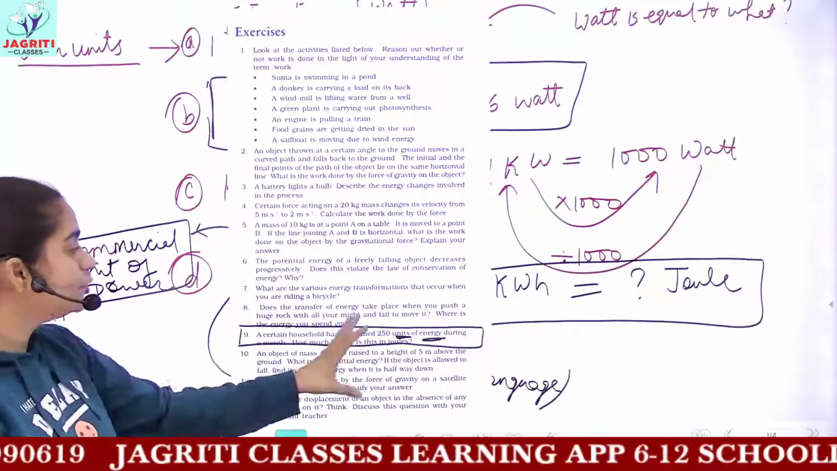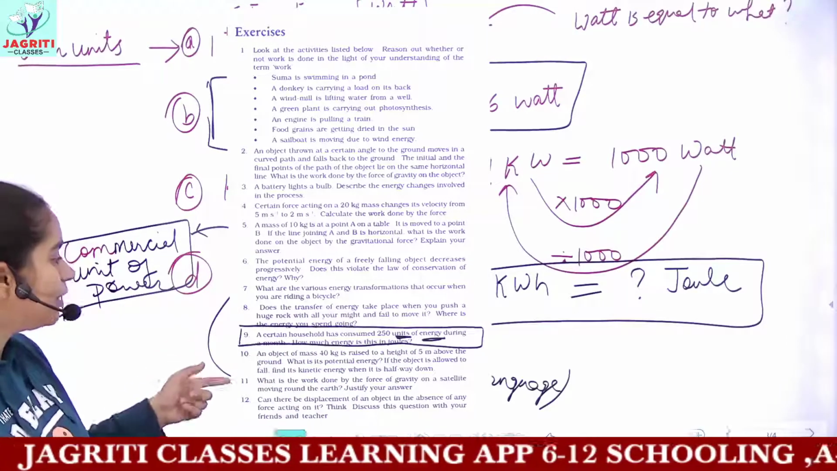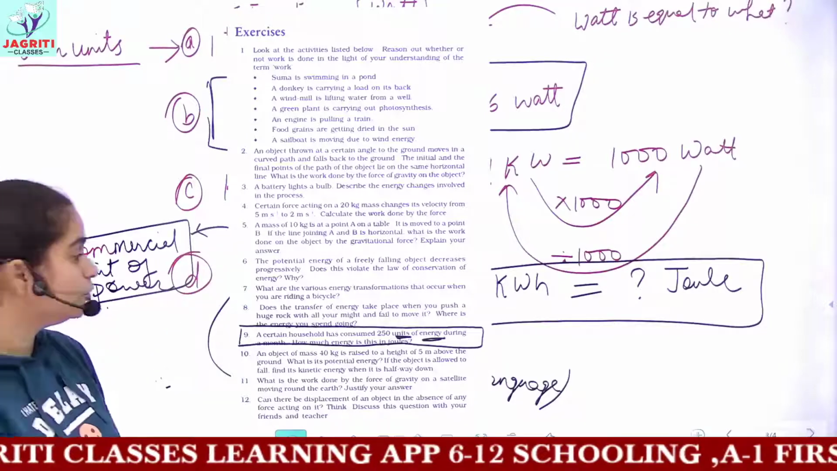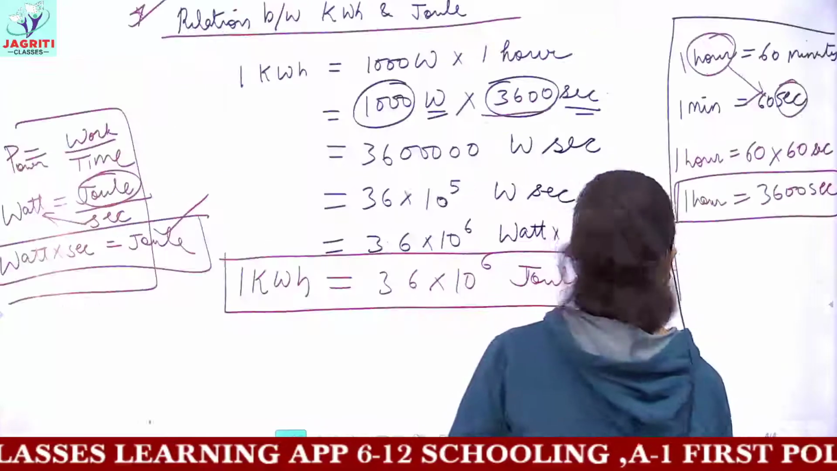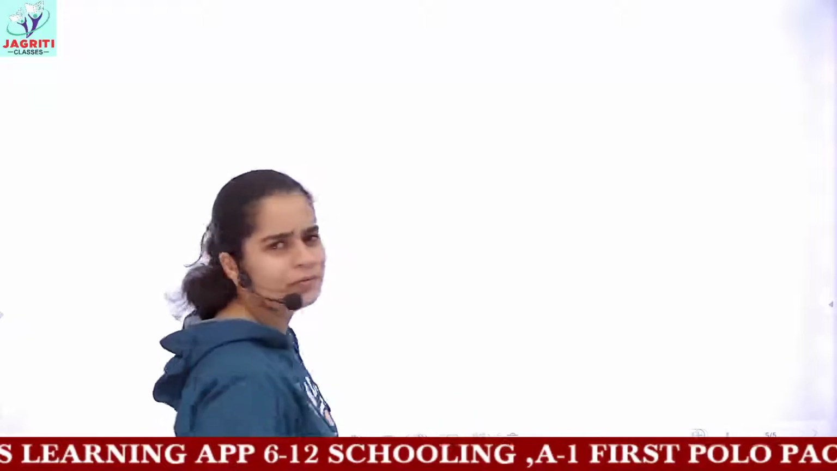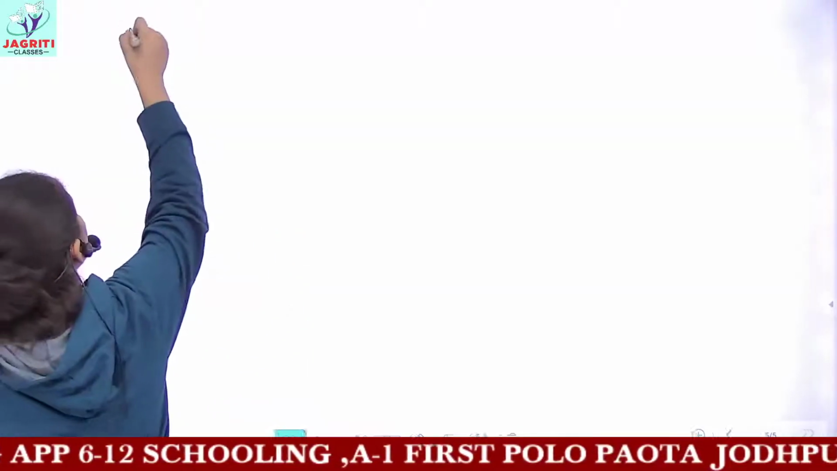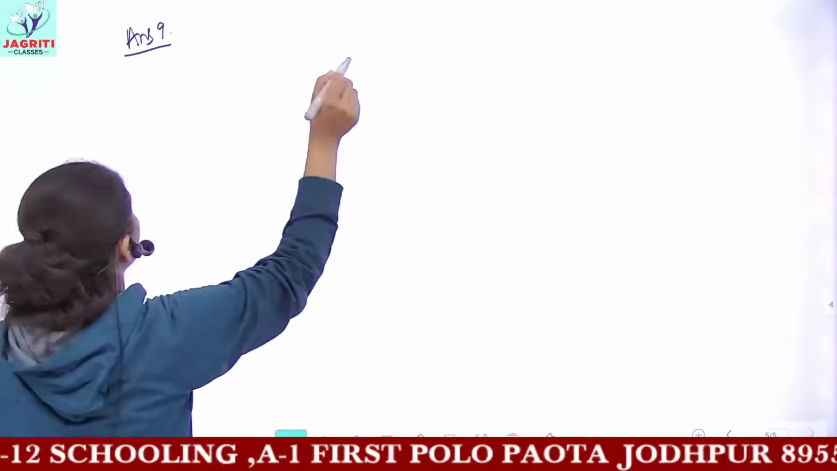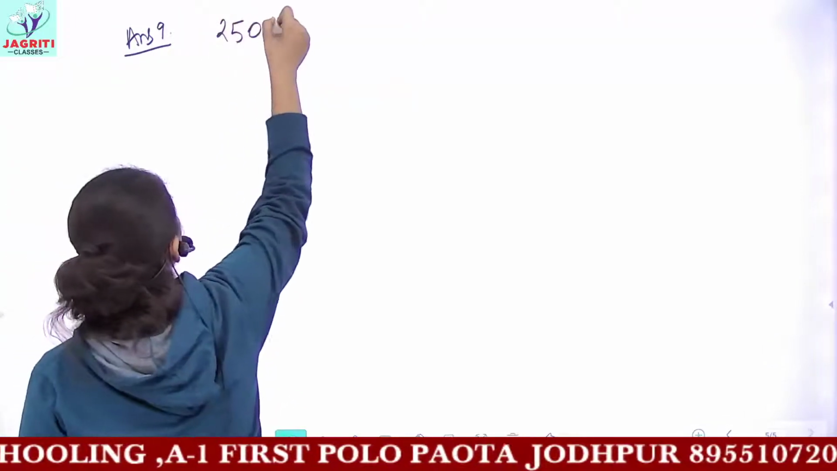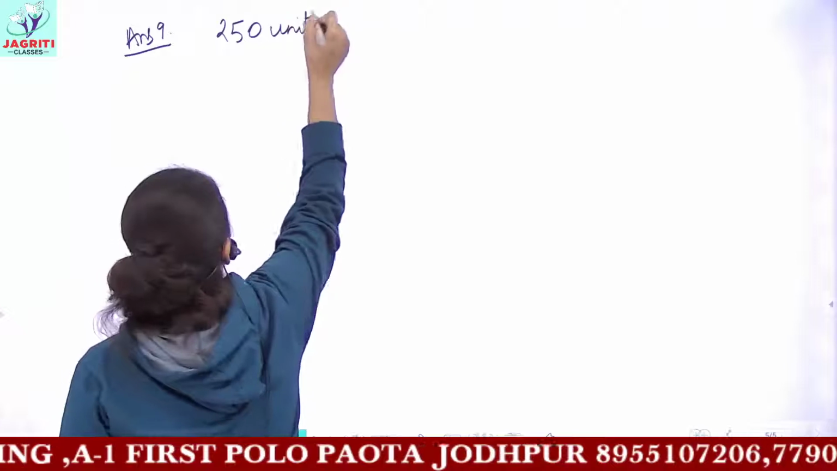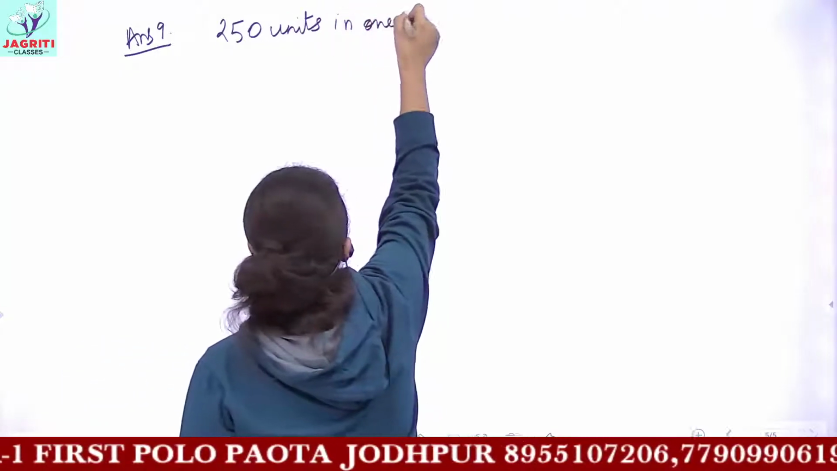So you are given 250 units of energy during 1 month, and you have to convert it into joules. So I hope this is a very easy question. I hope you will be able to do it on your own. That is answer 9. See, you are given that a household consumes 250 units of energy in 1 month.